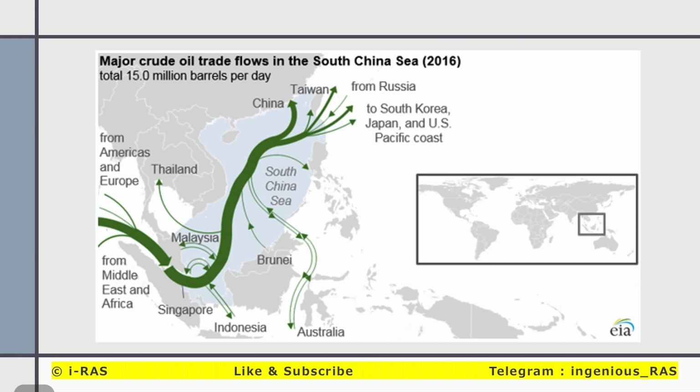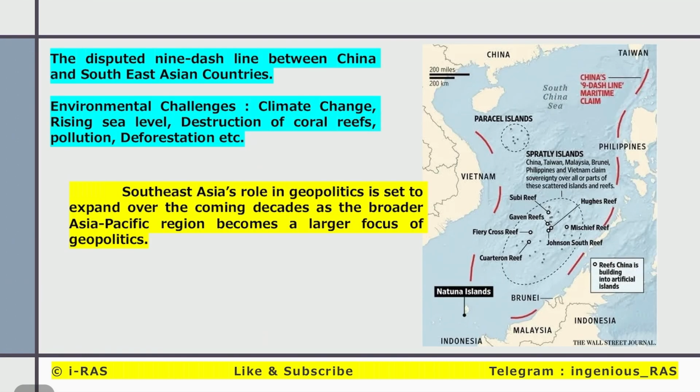Here is the map of Southeast Asia, South China Sea. Here is the Malacca Strait, Thailand, South China Sea, Taiwan, Russia, the trade routes. The disputed nine-dash line between China and Southeast Asian countries.